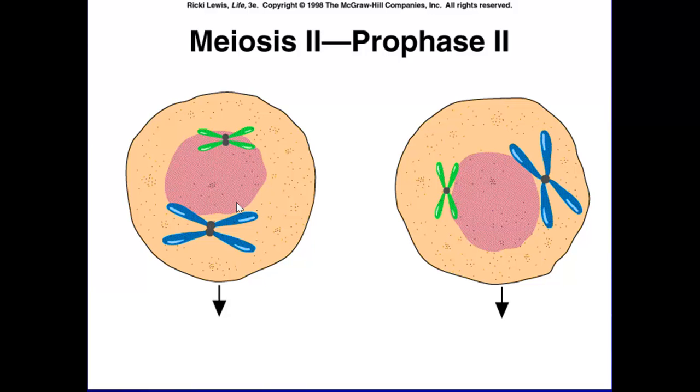So here you are, meiosis 2, we're talking about prophase 2. It looks the same. Now you have two cells, because remember the cytoplasm split right after telophase 1, and cytokinesis happened. So now you have two cells, and you have homologous chromosomes in each. Now we're going to split these apart and just separate the sister chromatids.